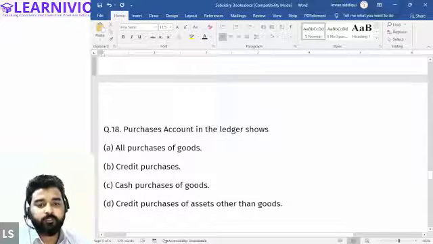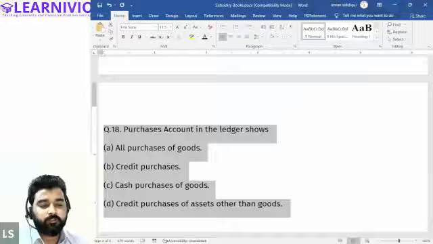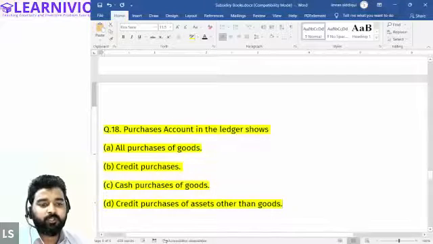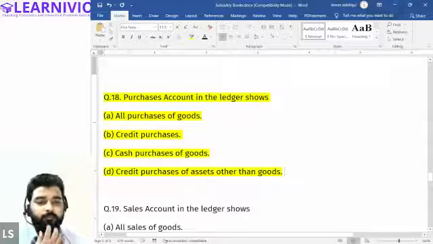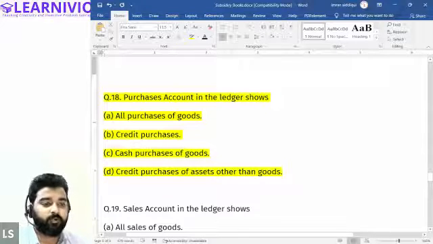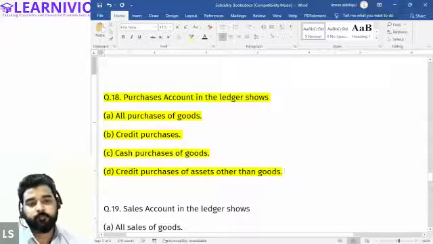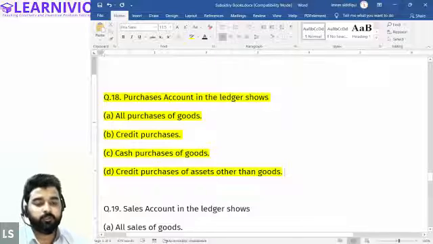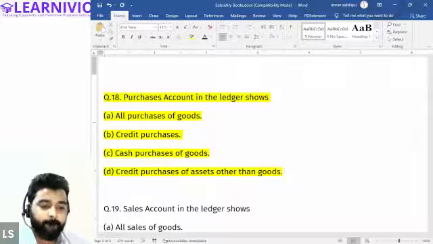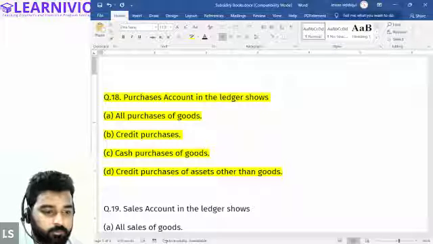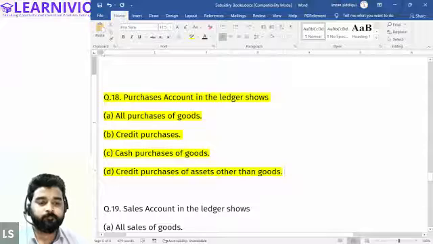Okay, question number 18. Purchase account in the ledger shows. Tell me, we are talking about the ledger. We're not talking about the subsidiary book. Purchase account in the ledger shows. Halima, answer this first. All purchase of goods. And Samiksha? Yes, sir. A. Okay.